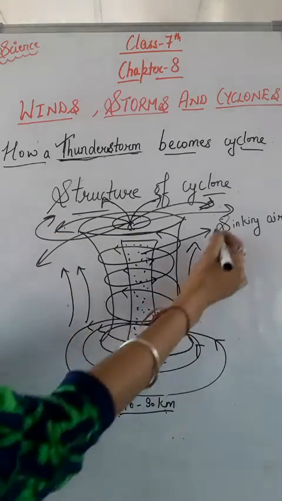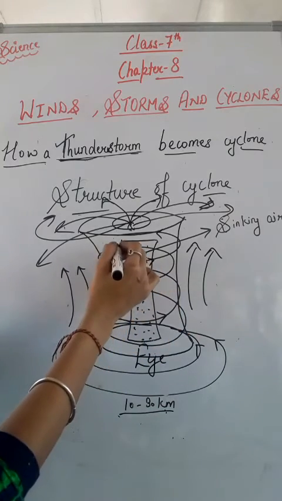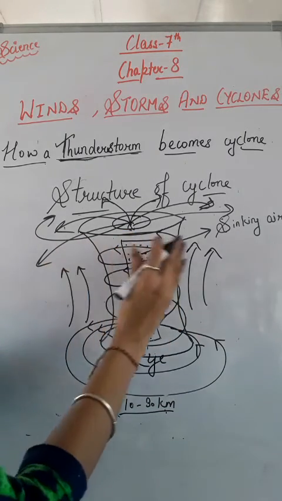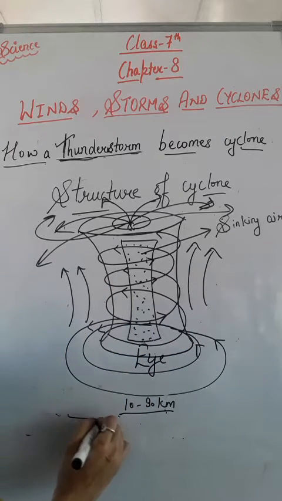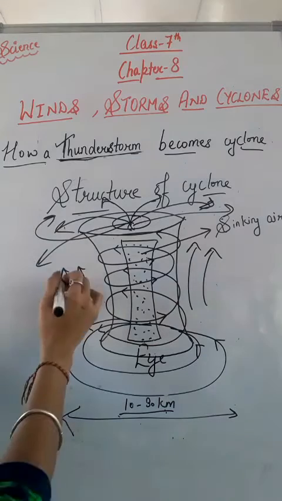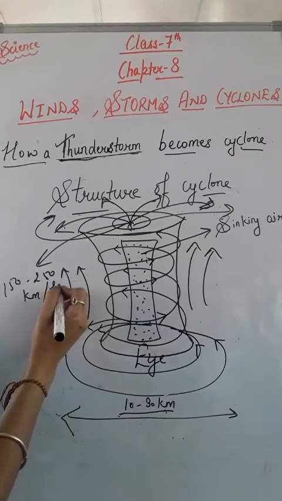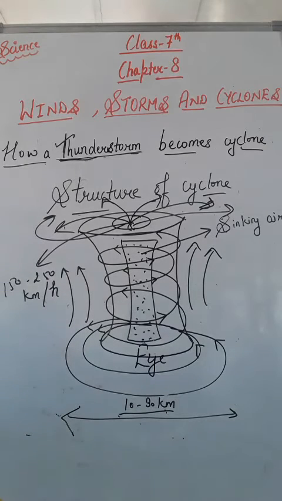Secondly, the eye wall. It is the other part of the cyclone around the eye. Around the eye of the cyclone there is a cloud region with a size of about 150 kilometers. This region contains high speed winds, with a speed of 150 to 250 kilometers per hour, and also there are thick clouds with heavy rain. So these are the two parts of the cyclone.